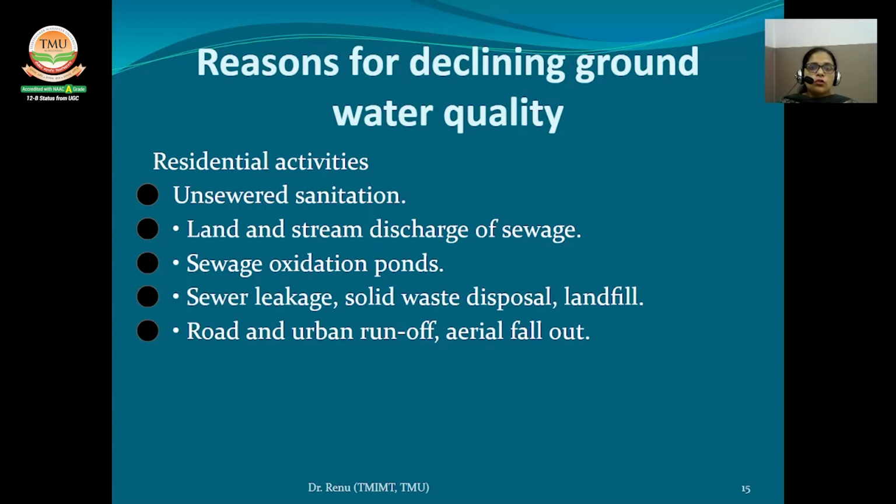Okay, so now the land use activities and potential threats which are responsible for low groundwater quality. First, if you are talking about residential activity: unsanitary conditions, land and stream discharge of sewage, sewage oxidation ponds, sewage leakage, solid waste disposal, landfill, and road and urban aerial fallout.